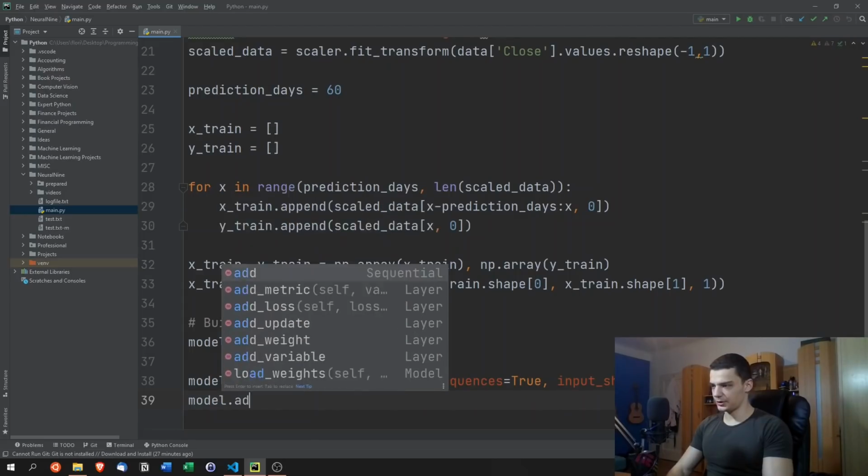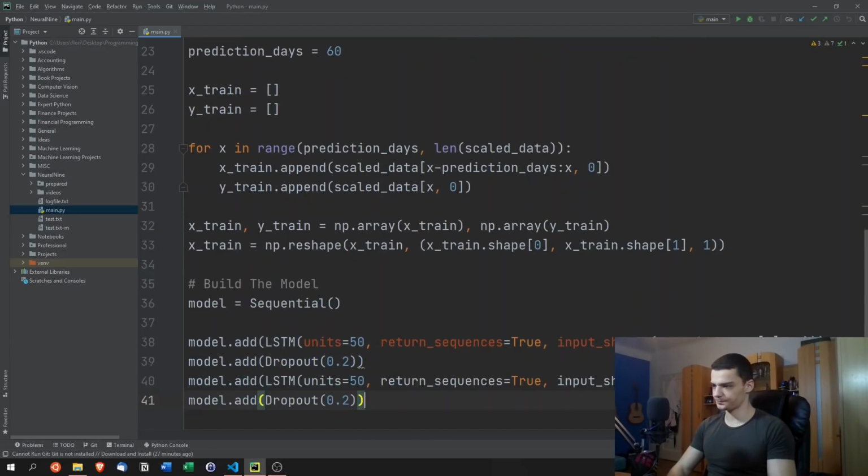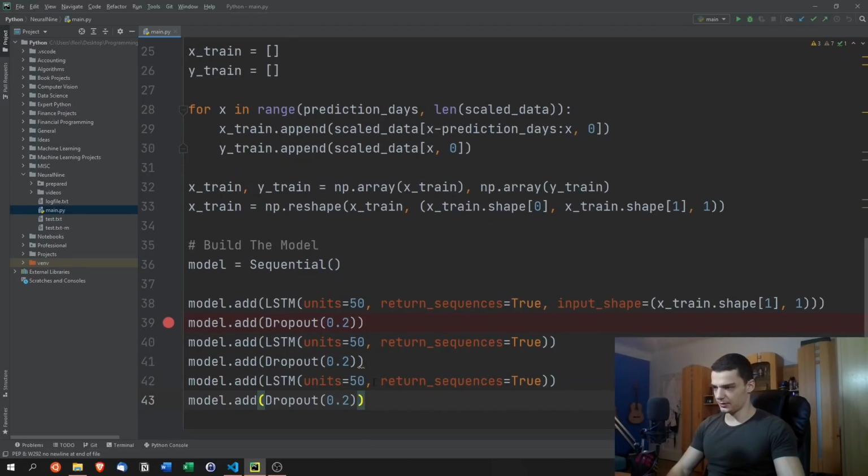But after that, we're going to just say model.add dropout 0.2. And now we can actually go ahead and copy this. We just have to remove the input shape because we don't need another input shape here. And the rest stays the same. And then we can also add one more LSTM and one more dropout layer. Here we're not going to return the sequences anymore.